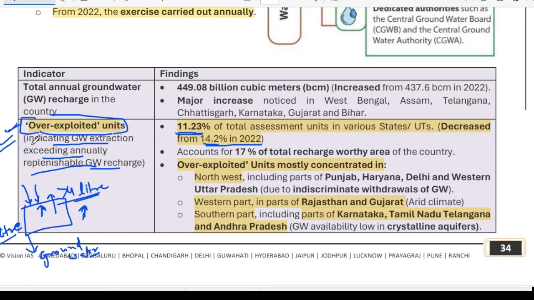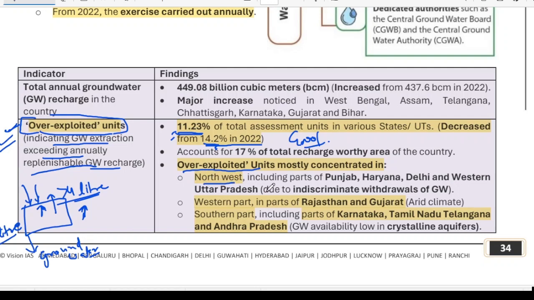Okay, I hope you have understood it. So these type of over exploited blocks have decreased from 14% to 11%. This is good news. Now, where are these overexploited units mostly?